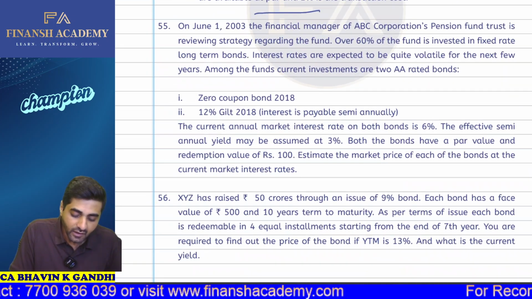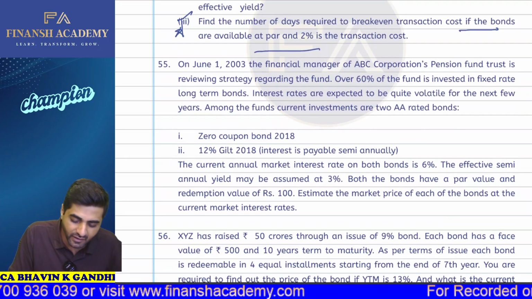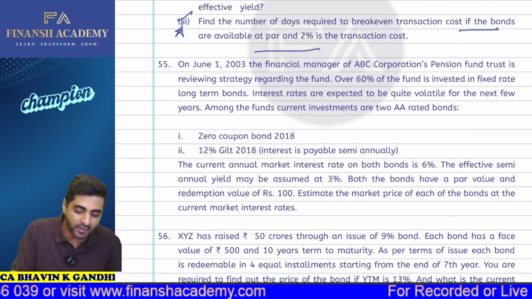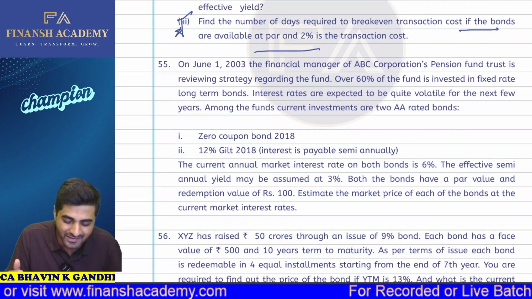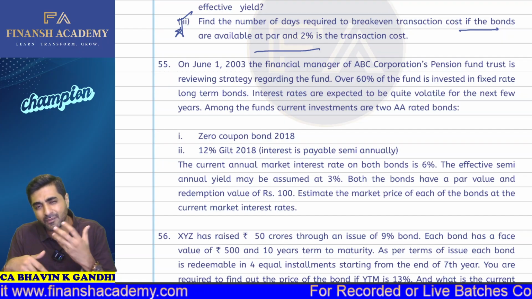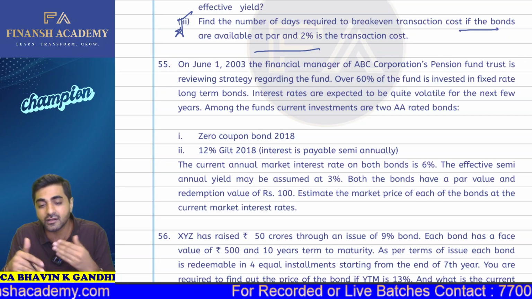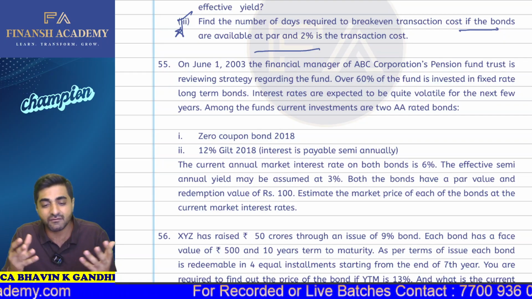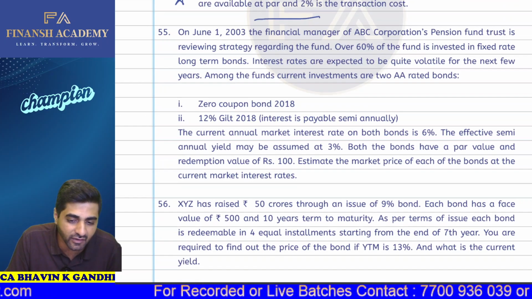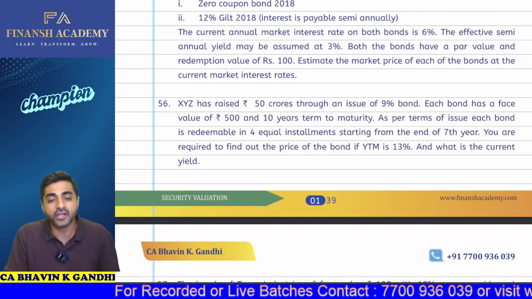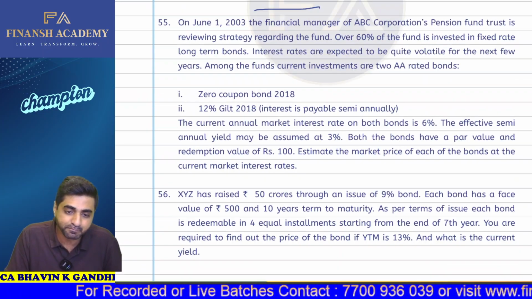Okay. Question number 55, you have to calculate the value of a zero coupon bond and also the 12% gilt bonds. The 12% gilt bond is nothing but a coupon bearing bond. So how are we going to calculate the value of the bond? That is something which they have given to you, so that's a very easy question to solve. Okay, now question number 56.